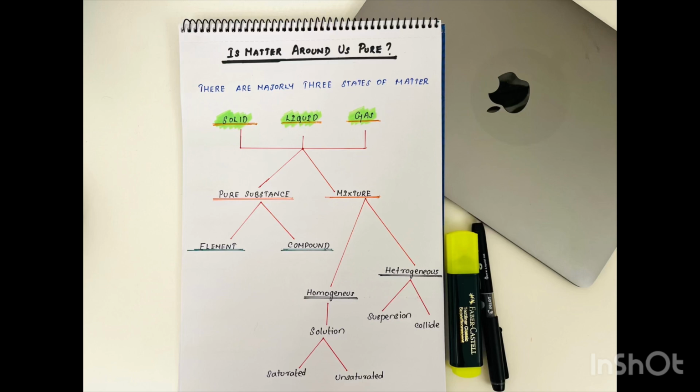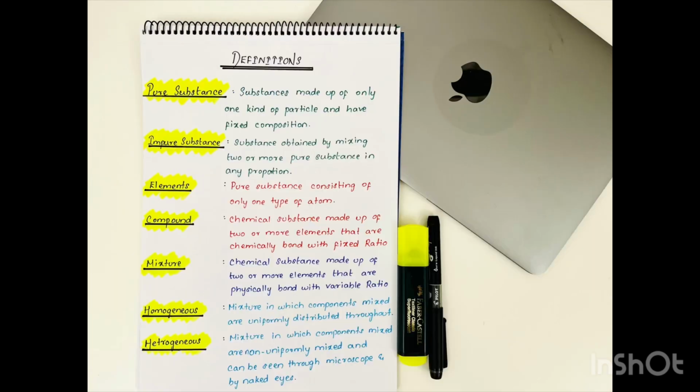Let's check out what elements are. An element contains only one type of atom. There is no combination involved in it. The items in the periodic table are all elements, and each has only one type of atom in it. The second type of pure substance is compound. A compound is formed by mixing two or more elements together chemically, and it has a fixed composition.